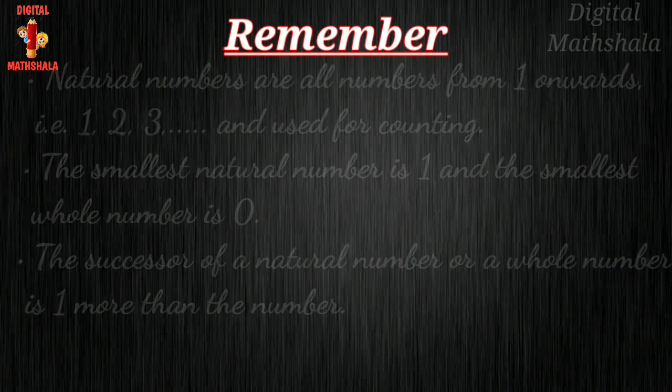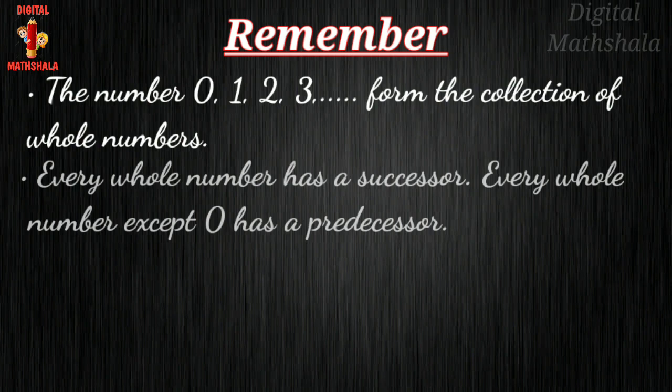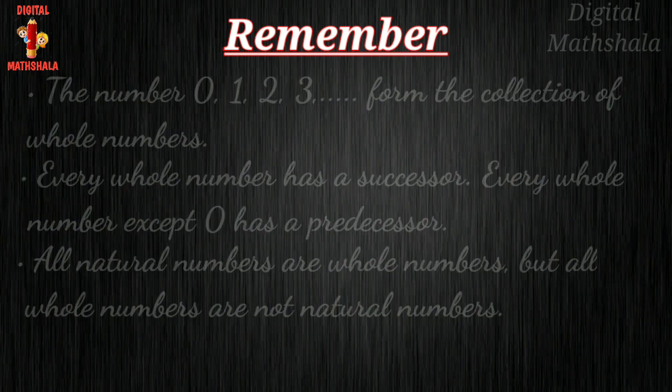The numbers 0, 1, 2, 3 and so on form the collection of whole numbers. Every whole number has a successor. Every whole number except 0 has a predecessor. All natural numbers are whole numbers, but all whole numbers are not natural numbers.